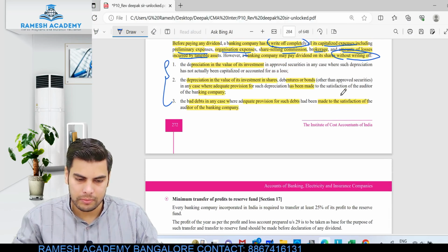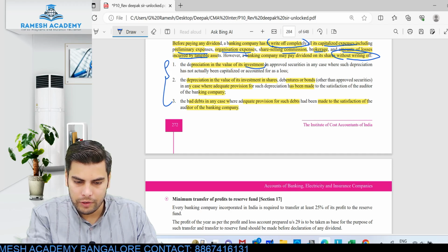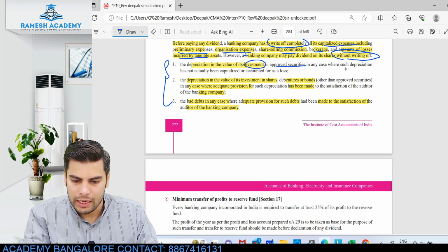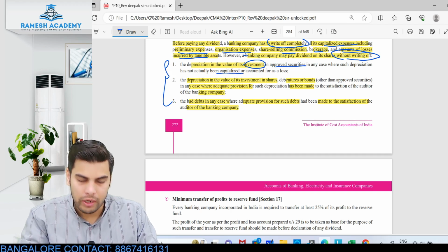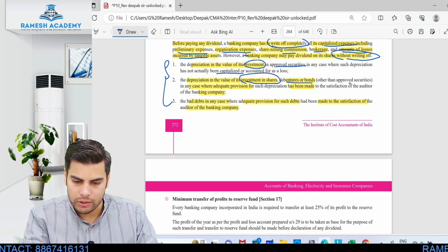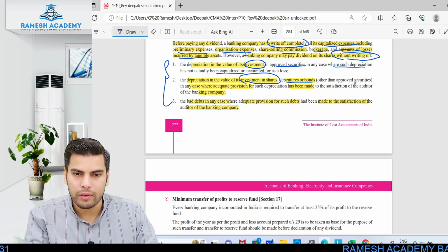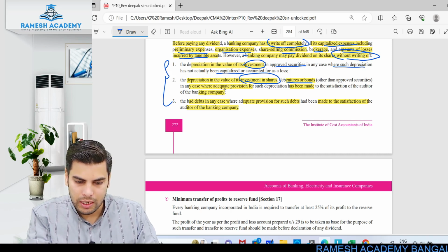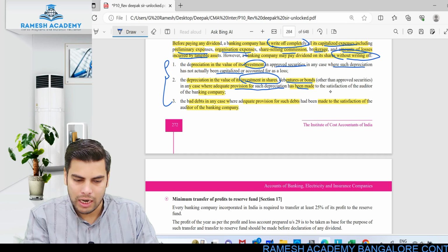We have three items. The depreciation in the value of investment in approved securities, in any case where such depreciation has not actually been capitalized or accounted for as any loss. Same way, depreciation in the value of its investment in shares, debentures or bonds other than approved securities, in which case adequate provision for such depreciation has been made to satisfy the auditors.